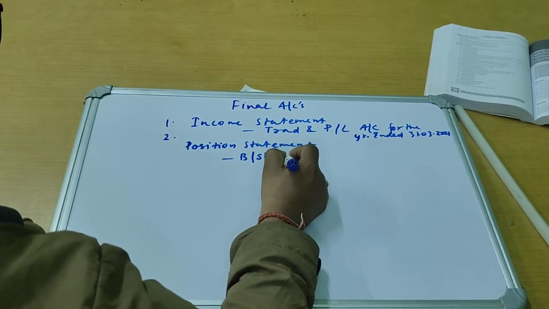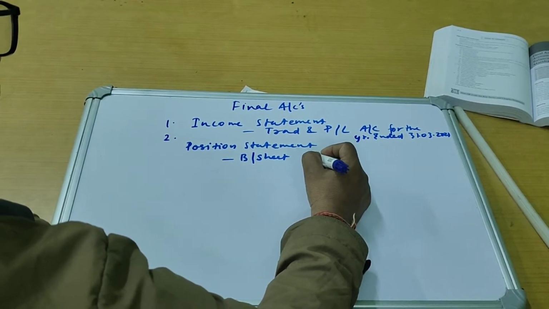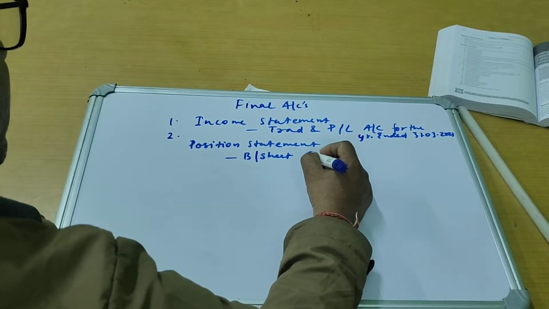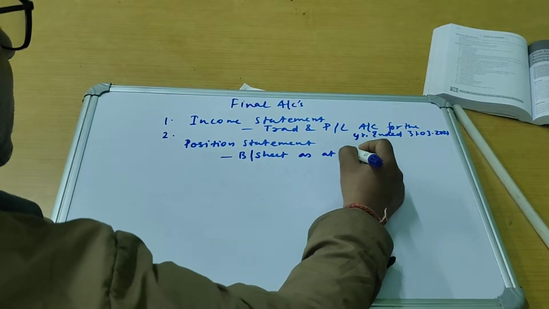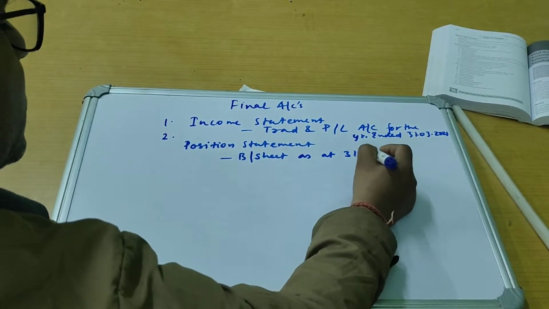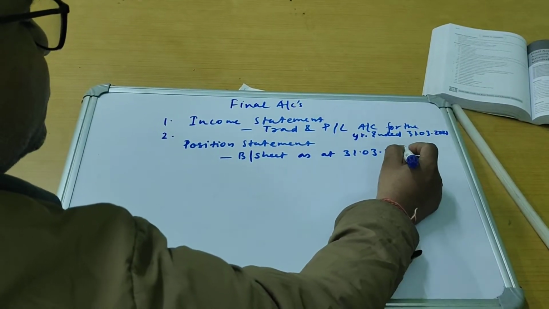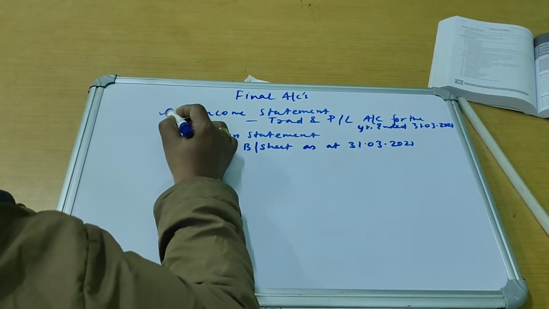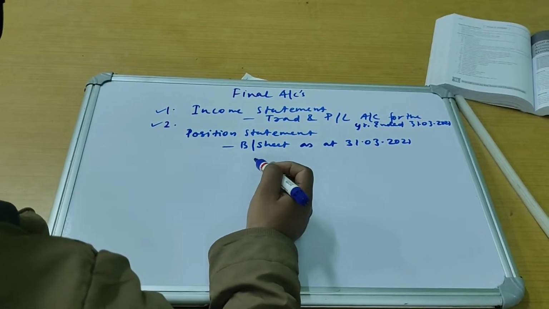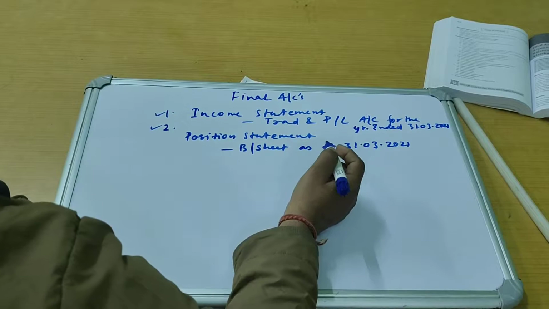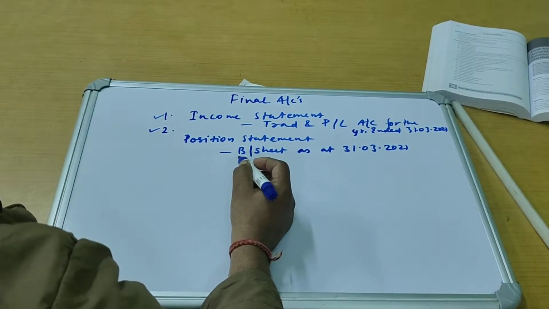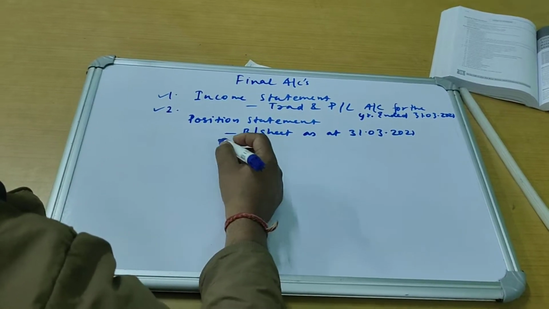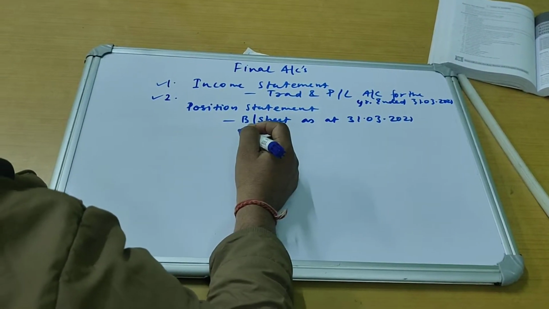The balance sheet is prepared at the 11th hour on 31st March, so as at 31st March 2021. These are the two statements which we prepare for a proprietor for final accounts. The income statement is related to the preparation of the trading and profit and loss account.